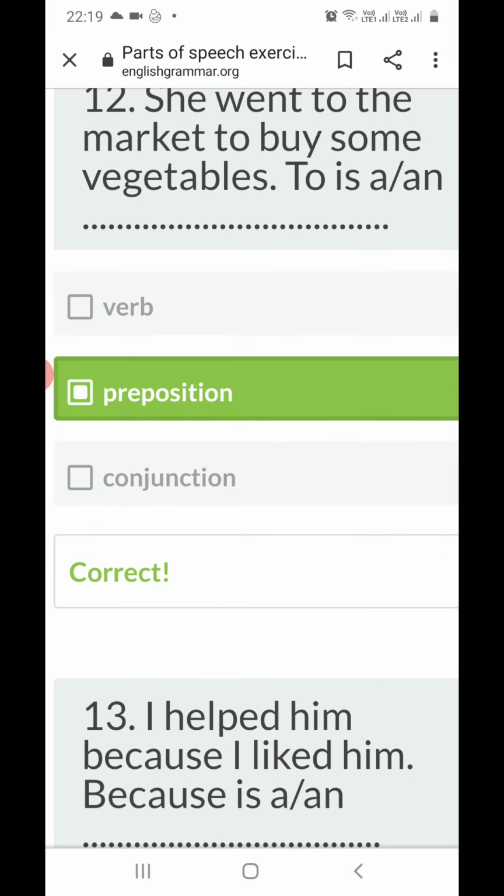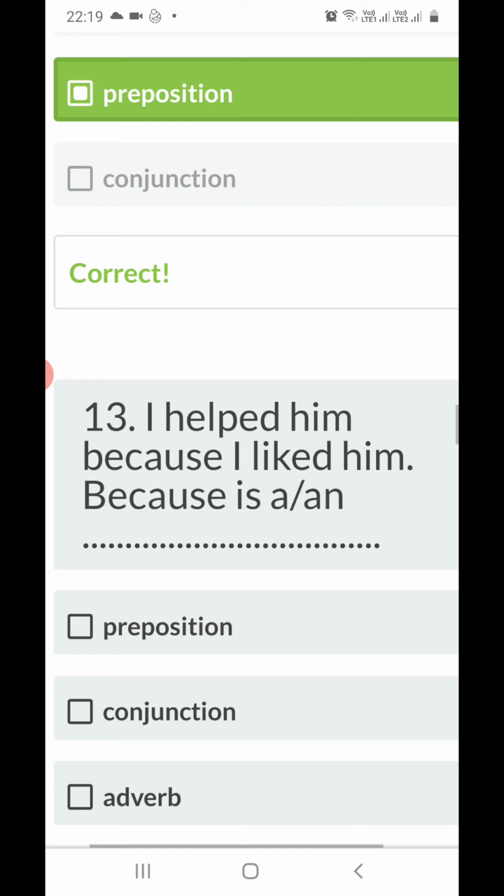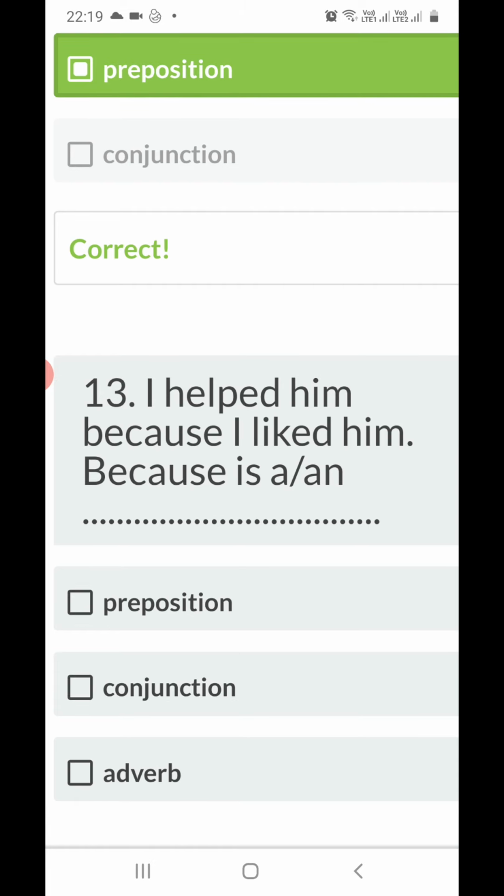Okay, done. Now next, 13: I helped him because I liked him. So in this sentence, the word "because" we are using to connect the first sentence with the other sentence.